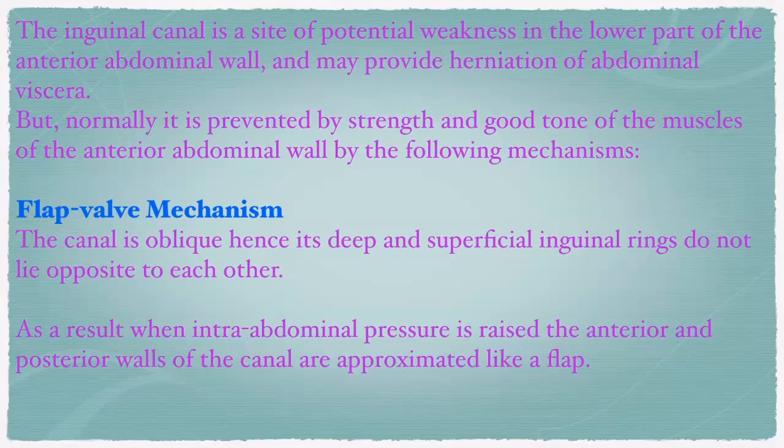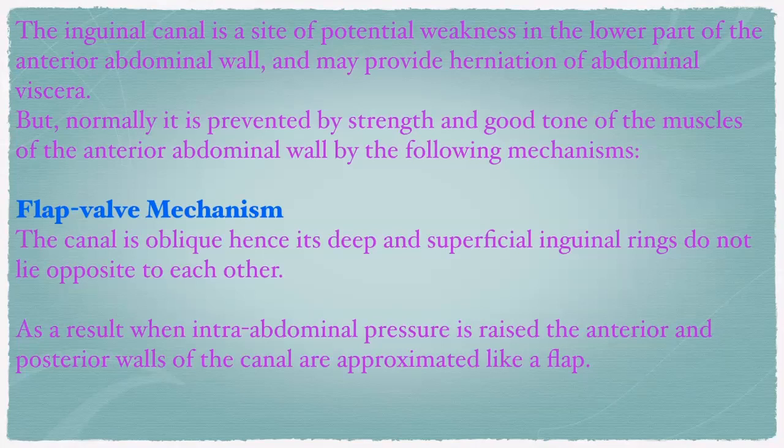All these things support the inguinal canal so that the contents of the abdomen may not protrude through it, because the inguinal canal is the weak part in the anterior abdominal wall, right?